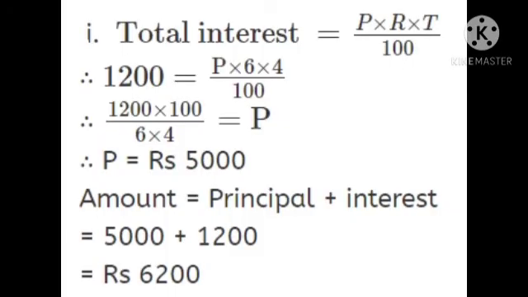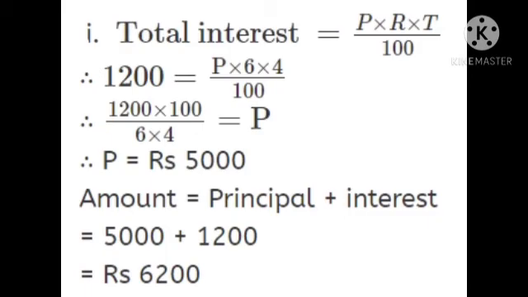Solution. In question number 1, we are given rate of interest R is equal to 6 PCPA, time period T is equal to 4 years, and interest I is equal to 1,200 rupees. First, we will have to find the principal amount. For this, we will use the formula I is equal to P multiplied by R multiplied by T divided by 100.